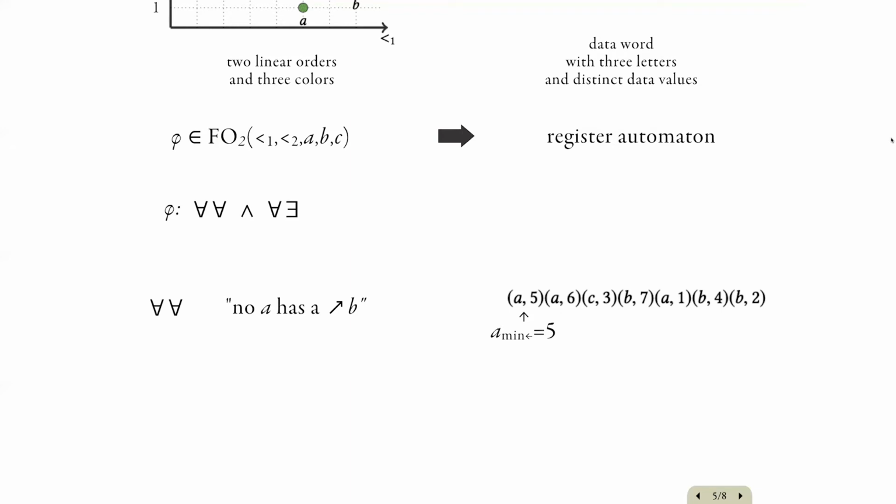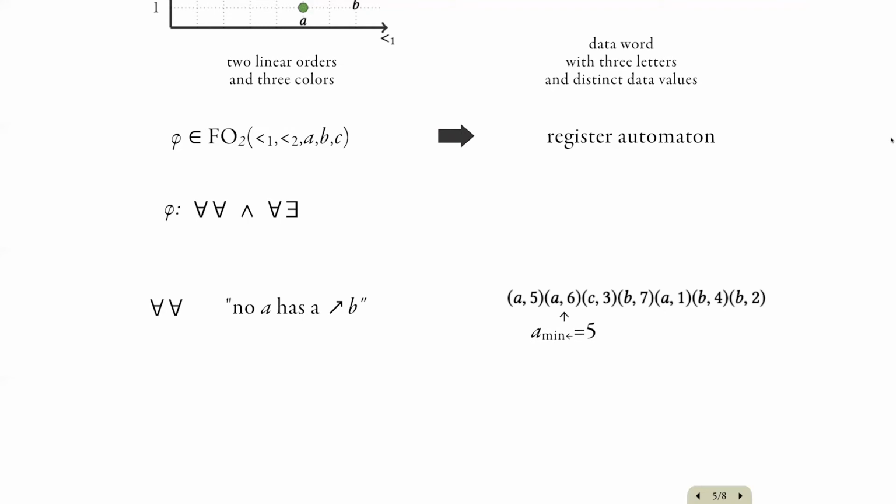And how do we verify this on the data word representation of our structure? Well, we can process the word from left to right and remember in a special register the minimal value of a node with label A. So we go from left to right and we see a node with label A and value 5. We store it in our register and we move to the right.